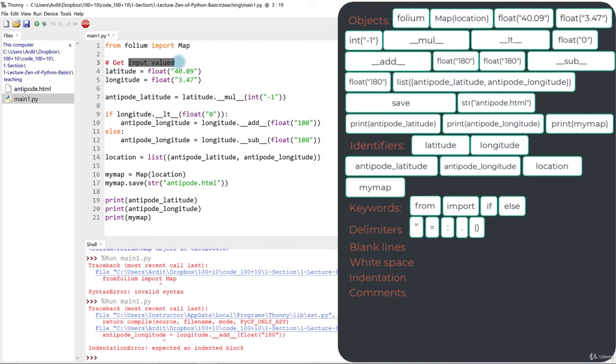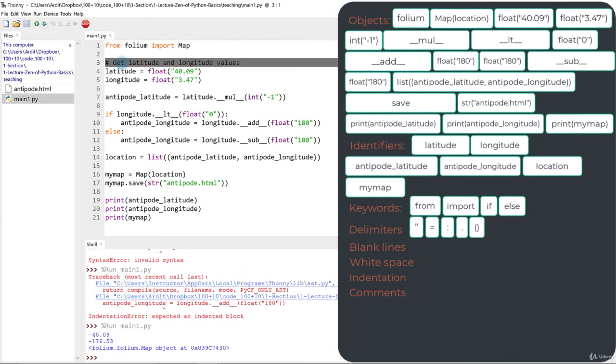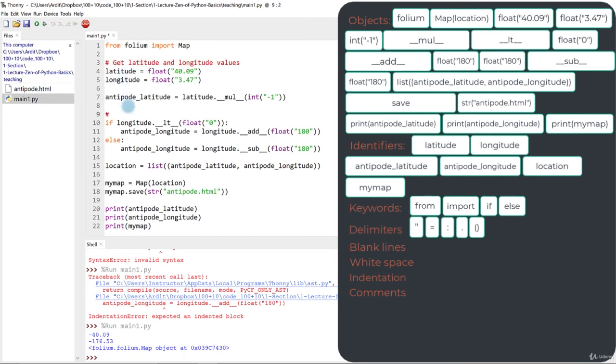So this is not syntax. This is not Python code. You can write whatever you like here. And choose values, just like that. But you always have to have this symbol when you start a comment, and then you can have a space or not, but it's good to have a space there, and it's good to start with a capital letter, but these are not forced by Python. All that matters with Python is that you have this symbol, because when you have that, Python knows that that is a comment and it will ignore it. It will not execute. It will not read that line as code. Just like that, you can have comments everywhere in your code.